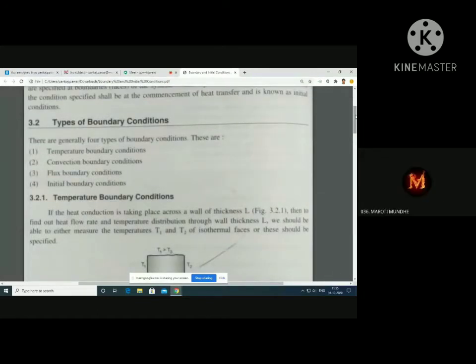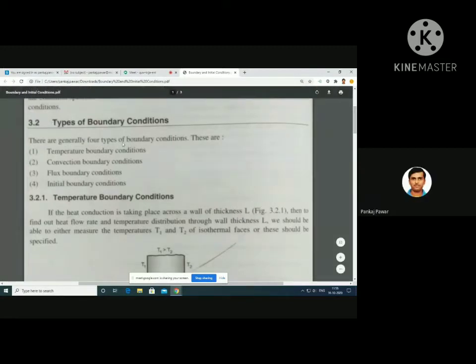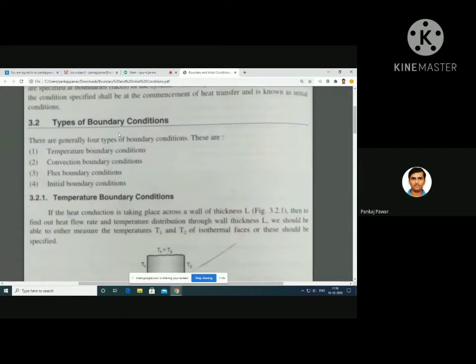Yes, sir. Okay, see here, we are having the types of, as we discussed, boundary conditions. These are the conditions of that particular object at the extreme faces. For a plane wall, the extreme faces will be one at x is equal to 0, that is the extreme left, and x is equal to capital L, that is the extreme right face.